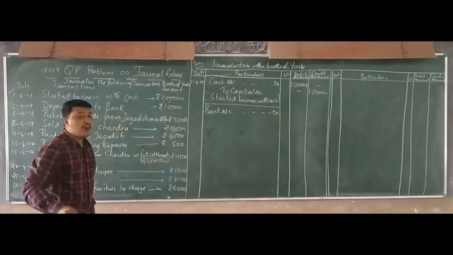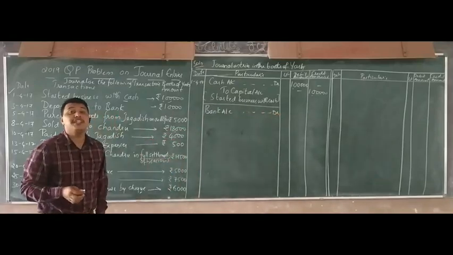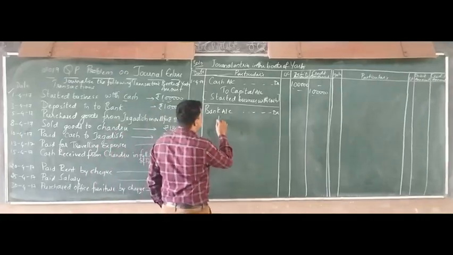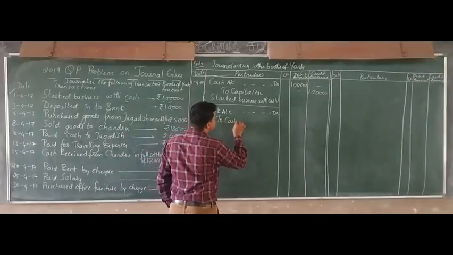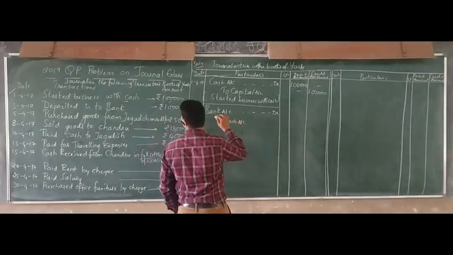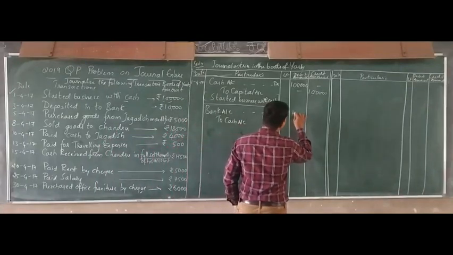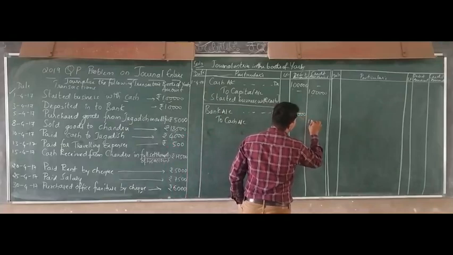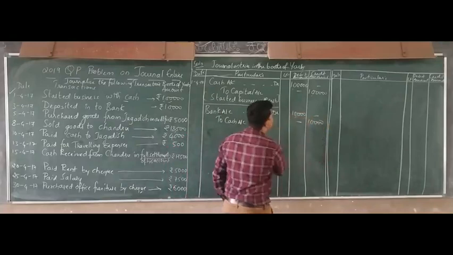What have you deposited? You have deposited the cash, right? So from cash account, the cash balance gets reduced and the bank balance gets increased. Bank balance is increased.